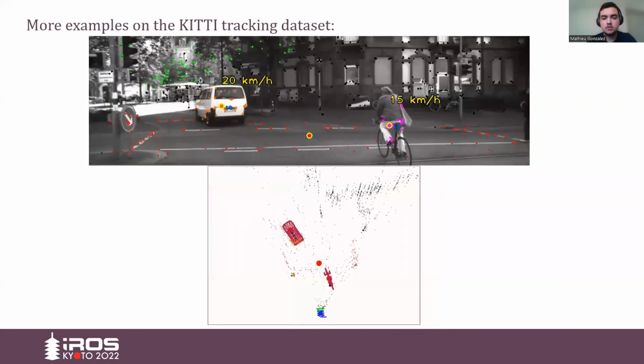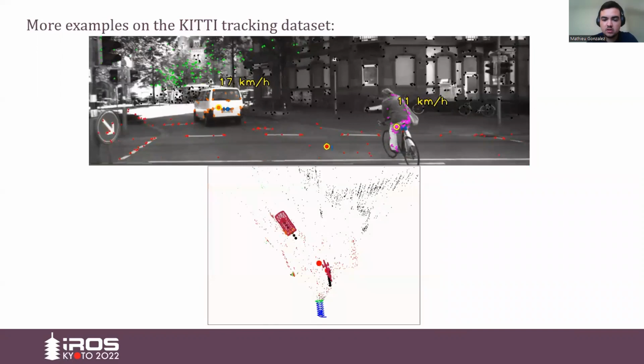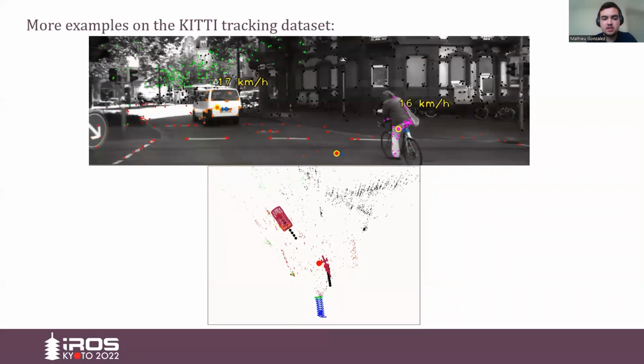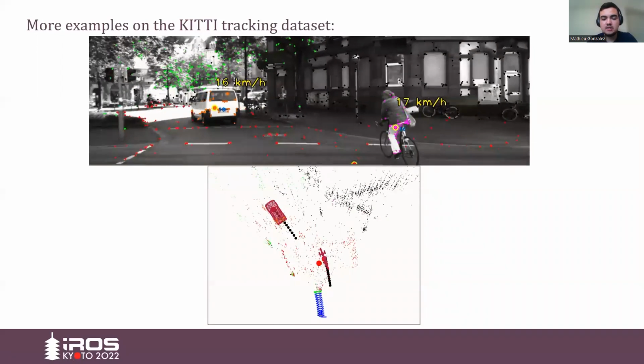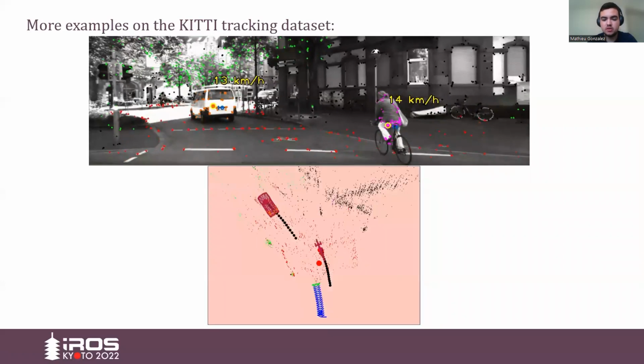We also show here that we are able to track at the same time a cyclist and a car that moves. We can see that their speed is rather coherent and that their trajectory in the map below is also smooth and coherent.